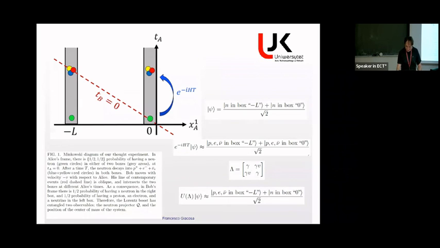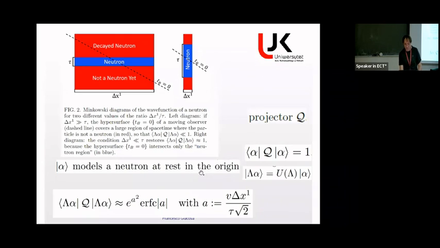So I just take a long distance between the two boxes. But if I have a wave packet whose extension is delta x, in the reference frame of Alice, if this delta x is small, we start at time equals 0 with a neutron, and then after a certain time it decays. For Bob, it is the same. So if delta x is small, both observers agree.